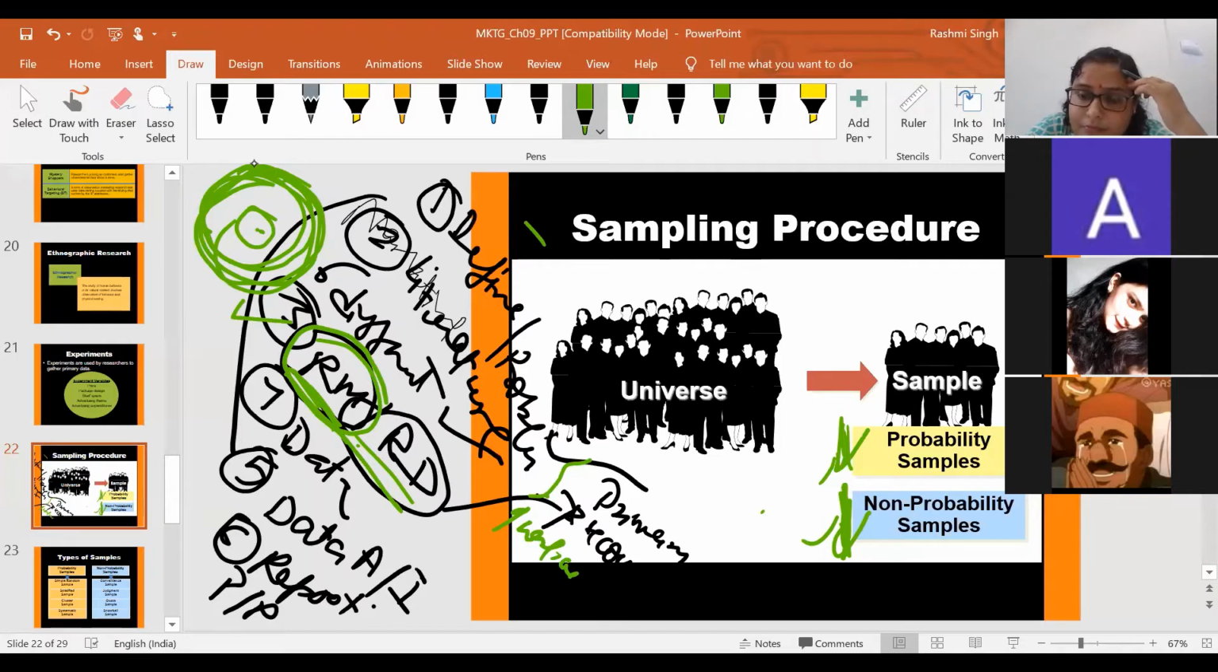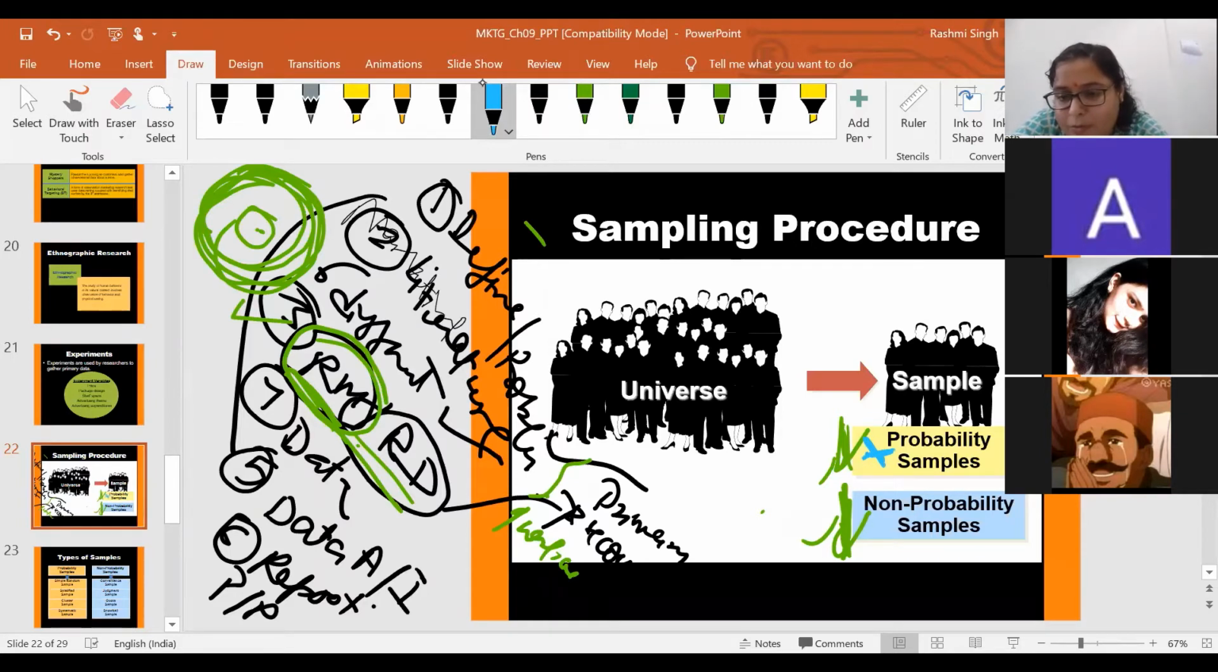Probability. See, ma'am, for a particular situation, what is the chance of that particular situation occurring? Okay. That chance of occurrence. So basically, you are giving the definition of probability.